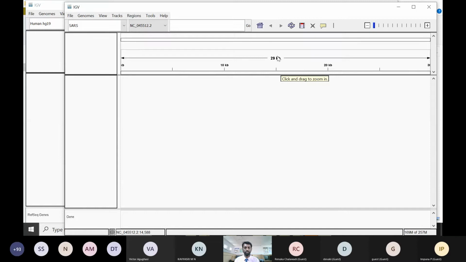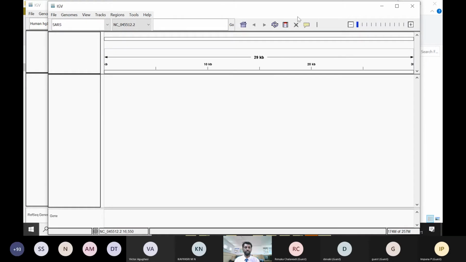So we are all talking about SARS coronavirus, their virulence, their pathogenicity, their dangerous things, right? It is only 29 KB. So this 29 KB virus is showing this much problem in the world. It is creating a lot of problems among the community. All the scientific community is struggling to handle this 29 KB data. It's not even an MB, it's a KB actually.